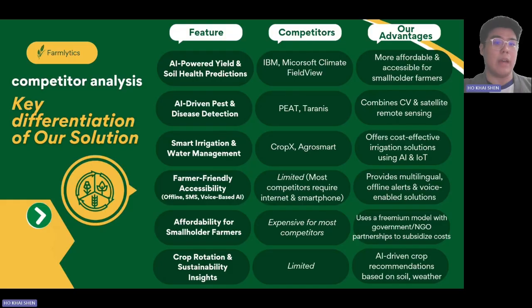Our key differentiation of our solution: our first feature is AI-powered yield and soil health predictions. Our advantage is we are more affordable and more accessible for smallholder farmers. Our next feature is AI-driven pest and disease detection, and our advantage is we combine computer vision and satellite remote sensing. Our third feature is smart irrigation and water management. Our advantage is we offer cost-effective irrigation solutions using AI and IoT.